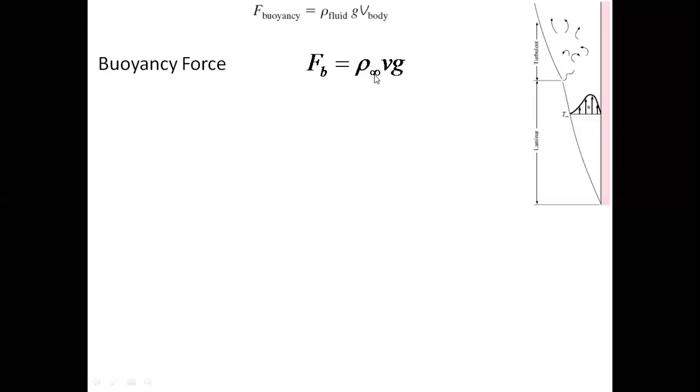Please remember that here it's the density of the still air, the stationary air which is in the room. V is the volume of the air which is heated, which is in the boundary layer. These things should be very clear to you. This is the buoyancy force which acts on the volume of air in the boundary layer.